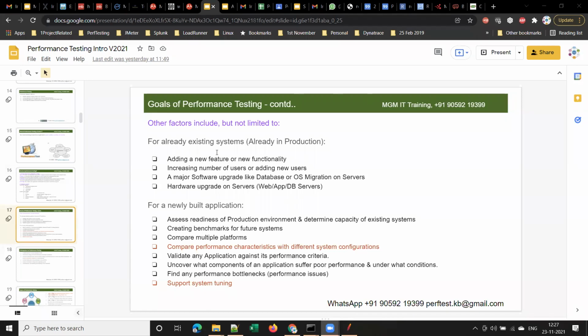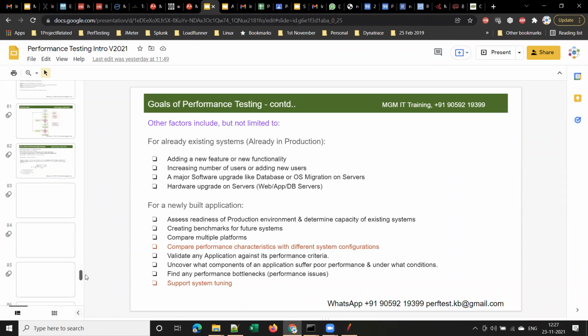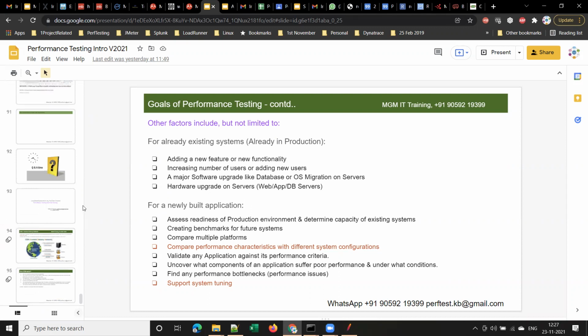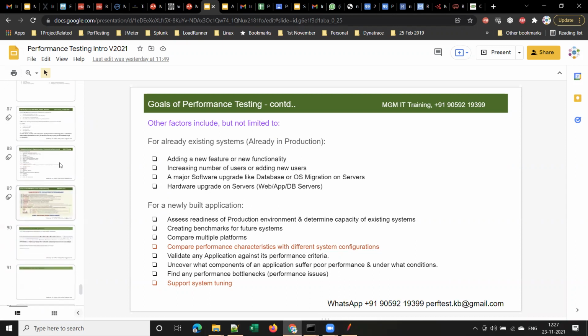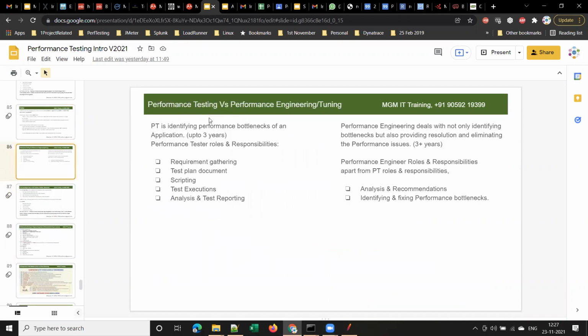Okay, good question. Thanks for bringing that up. There are different types of roles here: performance testing and performance engineering. You might have heard these terms, yes or no? This explains the difference between them. Performance testing is nothing but identifying bottlenecks of an application, which means scripting, executions, and finding the defects. That is defined as performance testing.